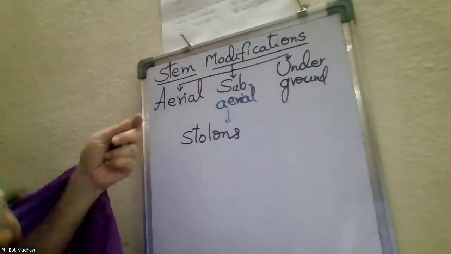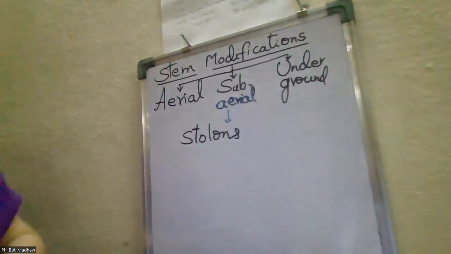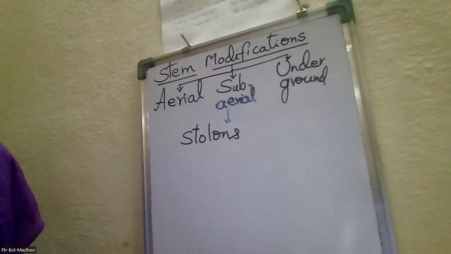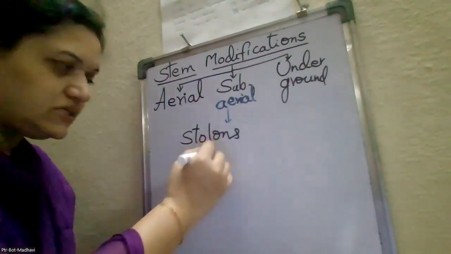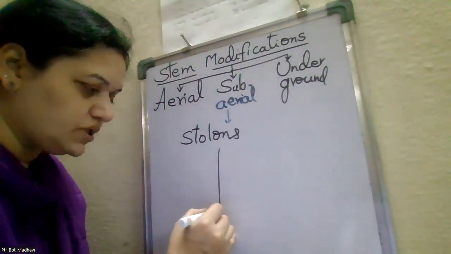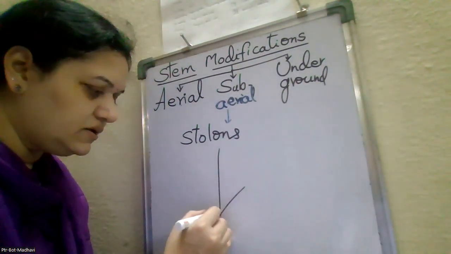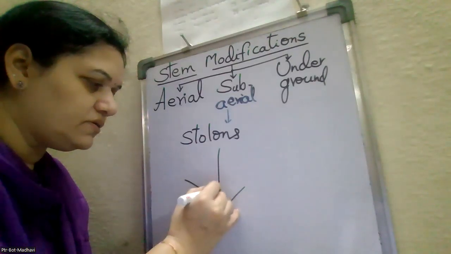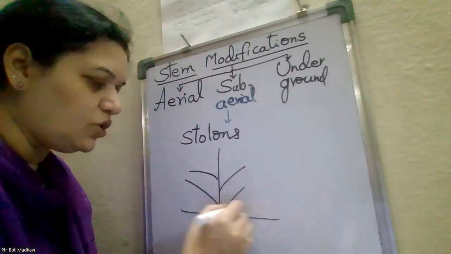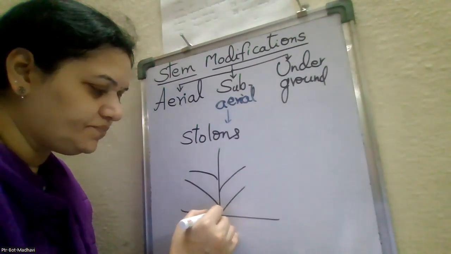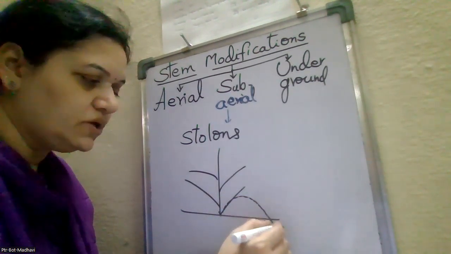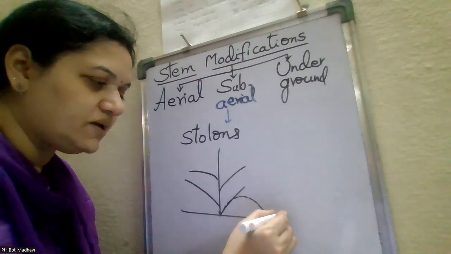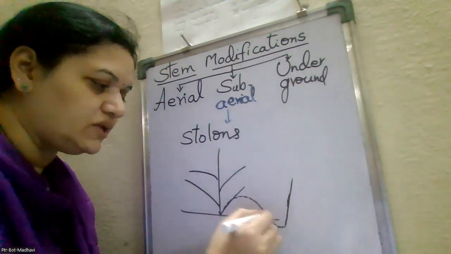Stolons. Stolons, example, mint. Okay. So in this, what happens? The branches which are nearer to the soil will bend obliquely and go into the soil, and after some time it comes above the soil.